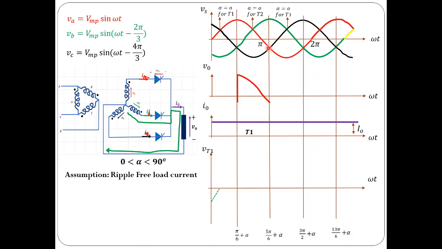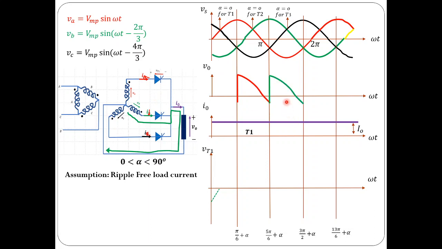Coming to this instant where T2 is triggered, VA is much lower than VB, so VAB is negative. This is going to be reverse biased. So thyristor 1 would be reverse biased by the incoming thyristor, and current would be transferred from the outgoing thyristor to the incoming thyristor.